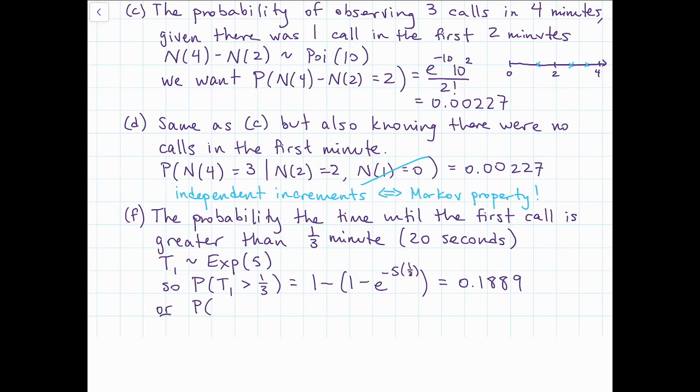But we could also rephrase this problem to think about the probability that N(1/3) is equal to 0. N(1/3) is the number of events that happen by time 1/3, and we want that to be 0. We want there to be no calls in the first 1/3 of a minute. And N(1/3) is going to be a Poisson distribution with parameter 5 times 1/3, or 5/3. So then we can plug in the probability function of the Poisson and end up with the exact same result.